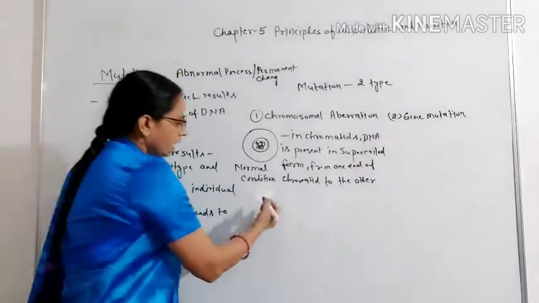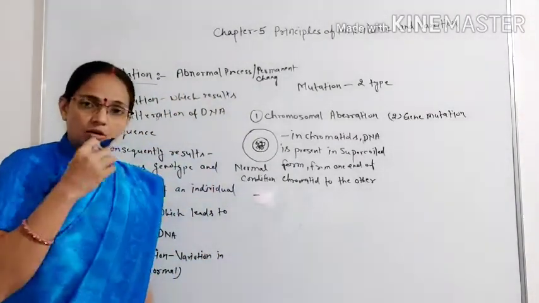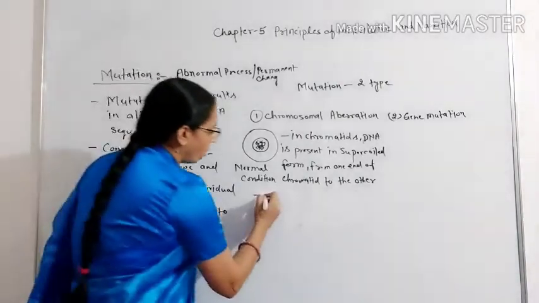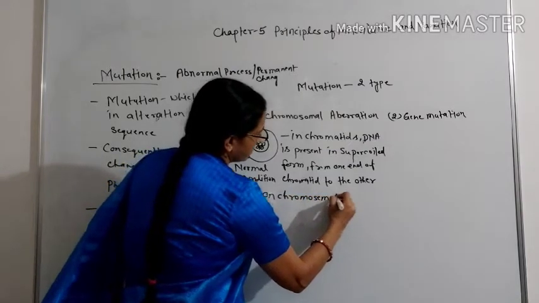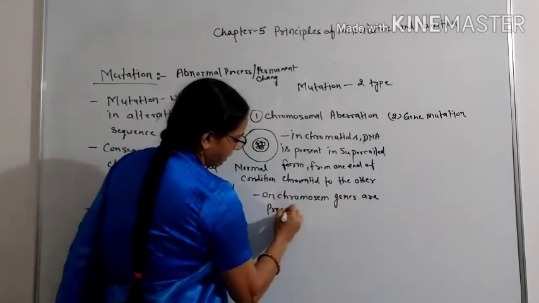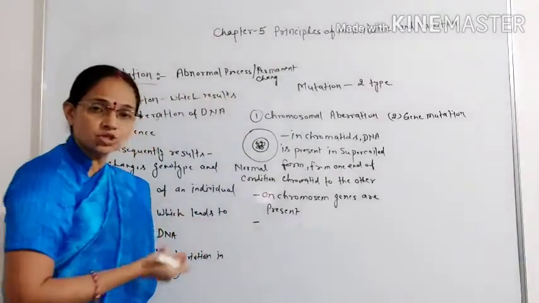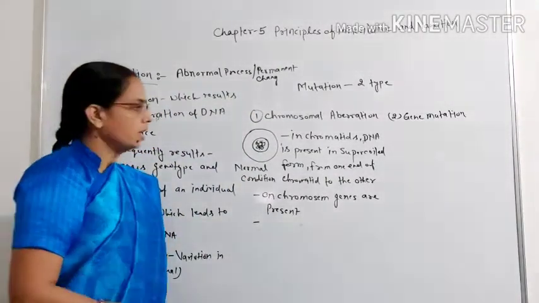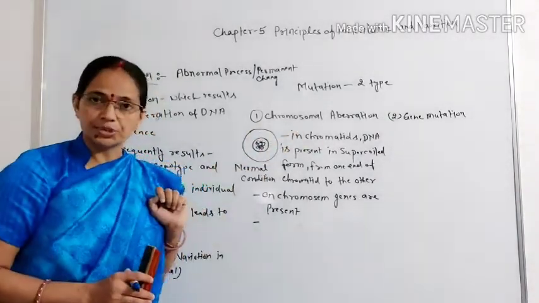Okay, and one more thing we have to know: on chromosomes, genes are present, and genes are responsible for the trait, or the phenotype, of an individual. Now what is chromosomal aberration?